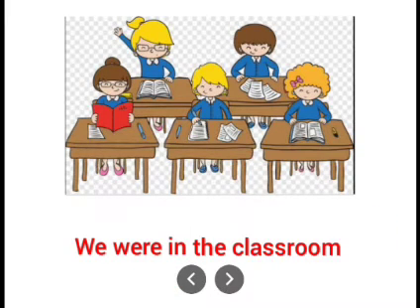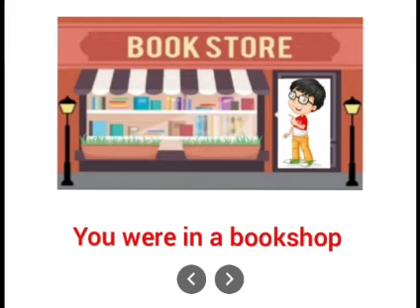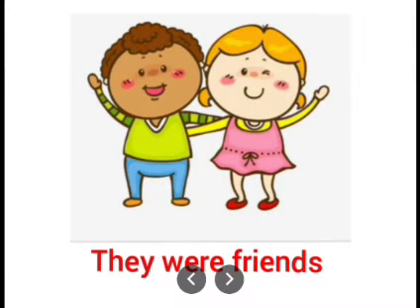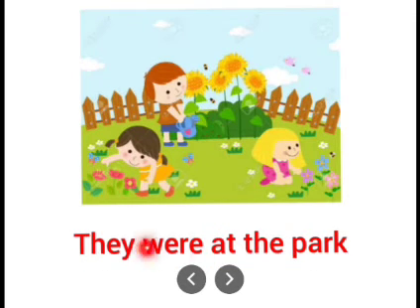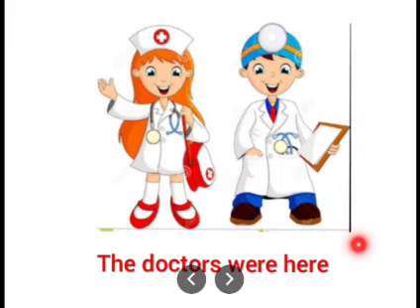We were in the classroom. Yes, how many children are here? Many children are here, right? So, we were in the classroom. You were in a bookshop. Yes. You is used to denote both singular as well as plural. Since here only one person is here, you always combines with were. It might be singular or plural, it always combines with were. They were friends. But right now they are not friends. They were friends at one particular period of time. They were at the bus stop. They were at the park. The doctors were here.